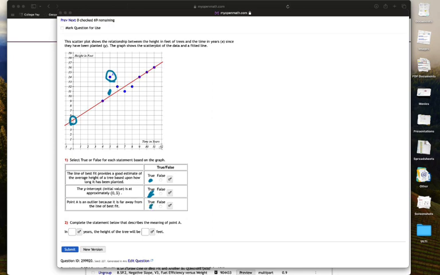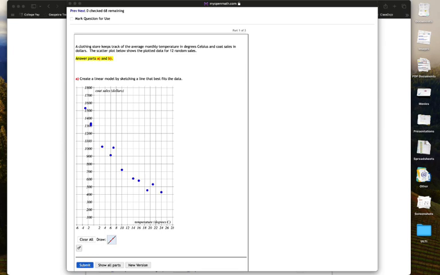And then part number 2, it says, complete the statement below that describes the meaning of point A. Point A, in years, the height of a tree will be a certain number of feet. Well, years is the x value, so in years, point A looks like it is at 5 years. It will be a height of 14 feet.